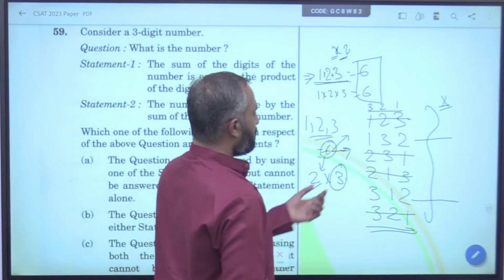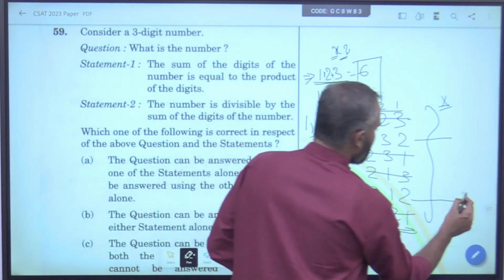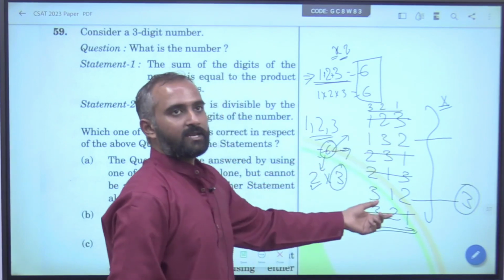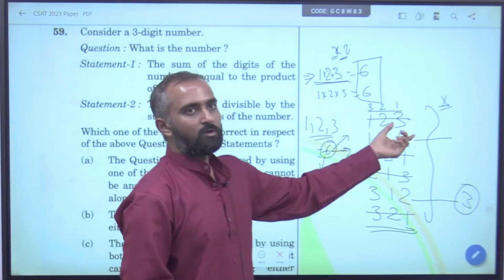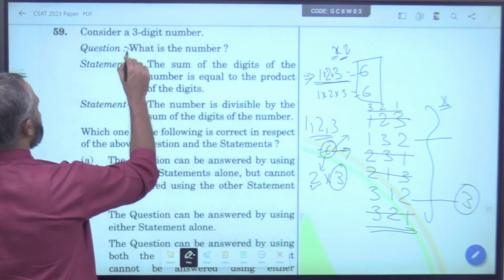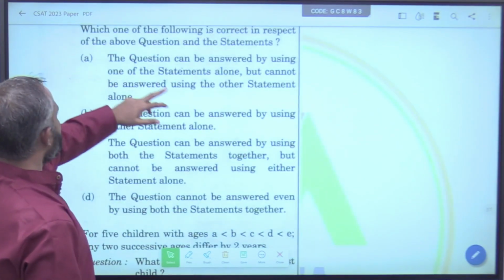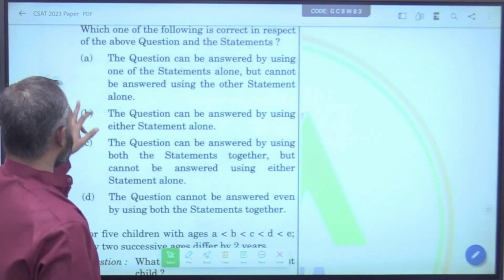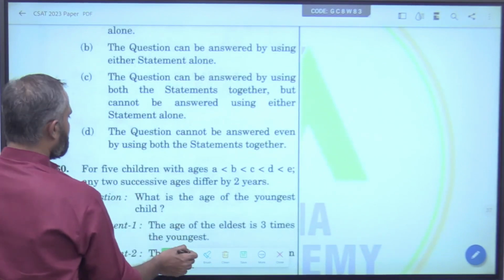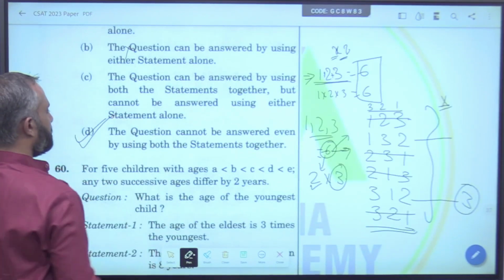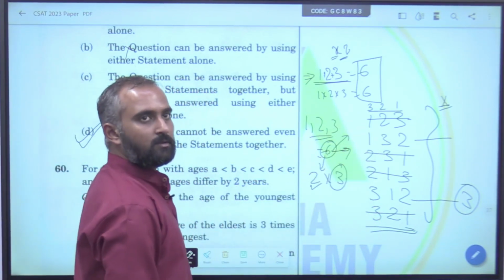Since the sum of digits is 6, these are already divisible by 3. Still, we are not getting a unique number. We have 2 possibilities, either 312 or 132. So, the answer is: the question cannot be answered by using both the statements together, because we are unable to find a unique number. Okay. Good.